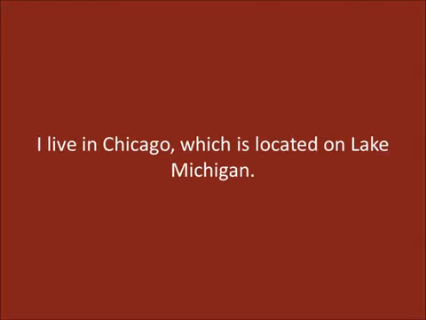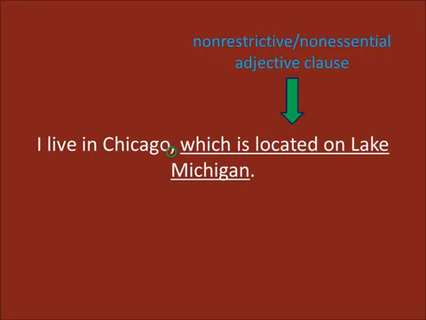Here is our second example. I live in Chicago, which is located on Lake Michigan. Here, our adjective clause is, which is located on Lake Michigan. It is extra information, which means that it is non-restrictive or non-essential, which means that we must use commas. But if a non-restrictive or non-essential adjective clause comes at the end of a sentence, there will only be a comma at the beginning of the adjective clause. There is already a period at the end of the sentence, so we can't put a comma there.